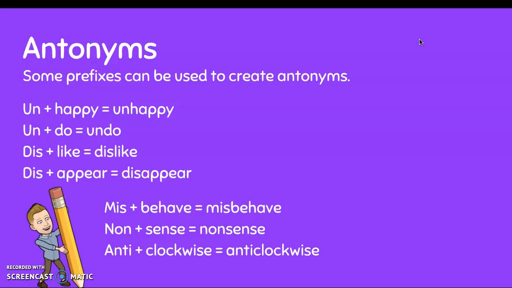Alright guys, remember, antonyms are words that have the opposite meaning.